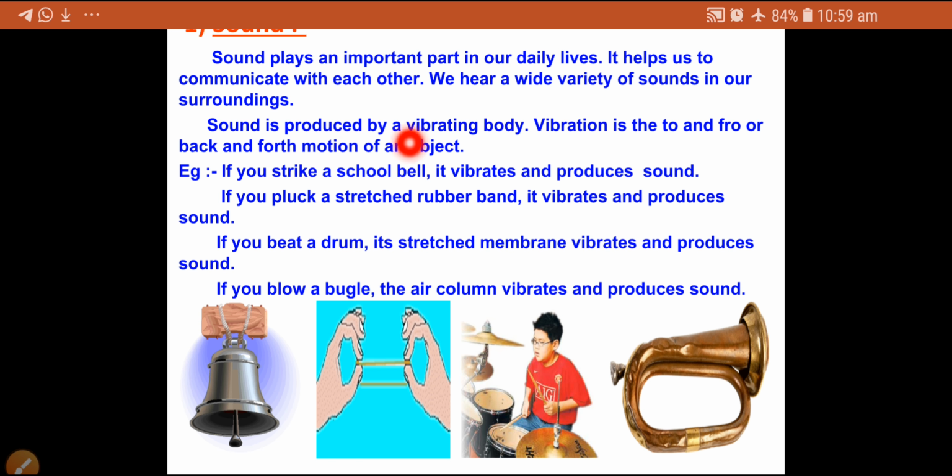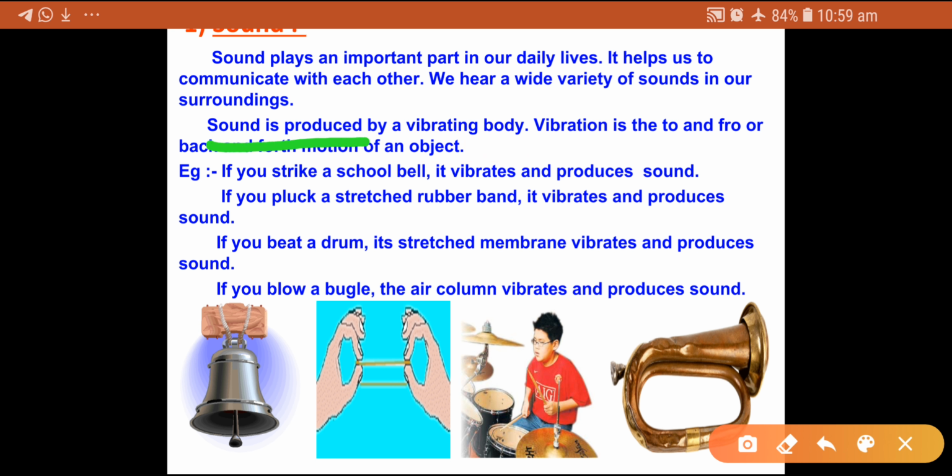Now, how is sound produced? Sound is produced by a vibrating body. When we start speaking, there is also vibration. When we keep our hand or palm on our throat and start speaking, we are able to feel the vibrations. Vibration is the most important part, and because of the vibration, sound is generated.